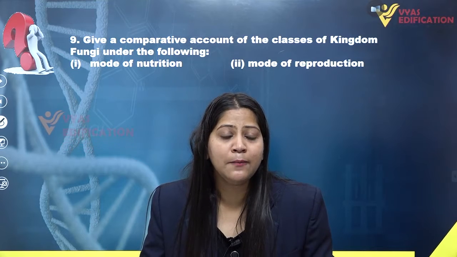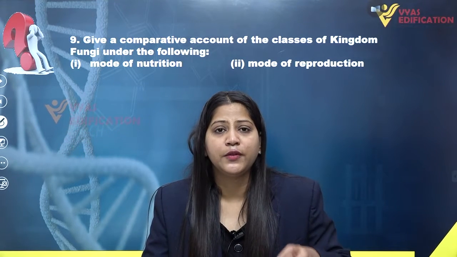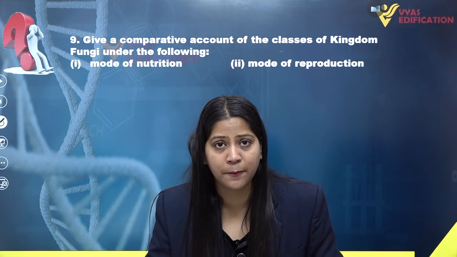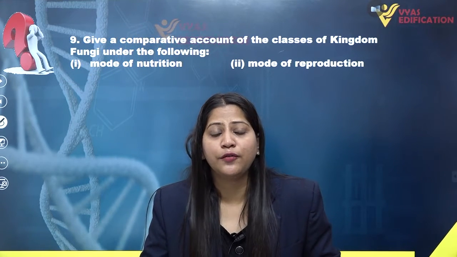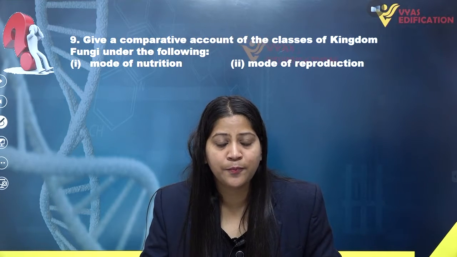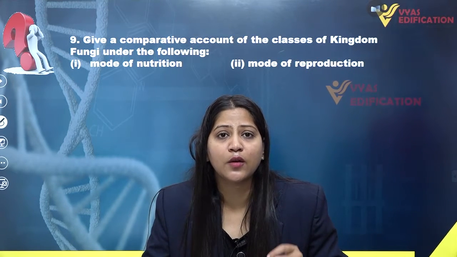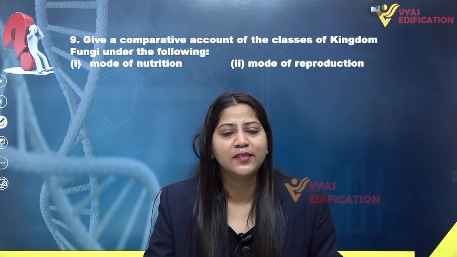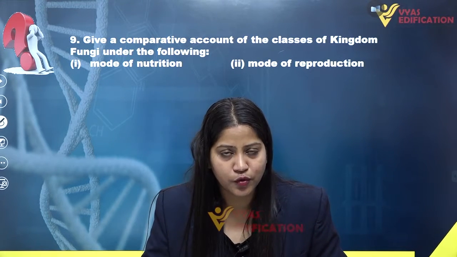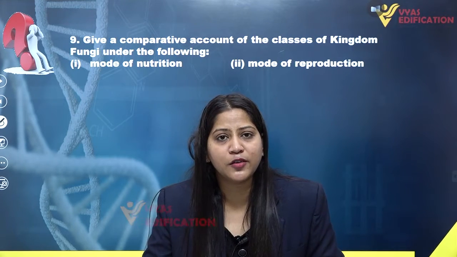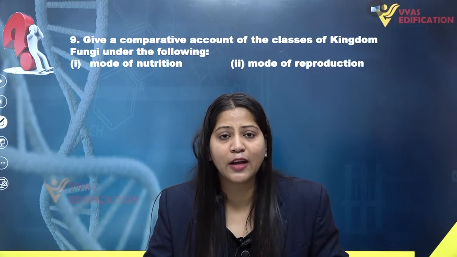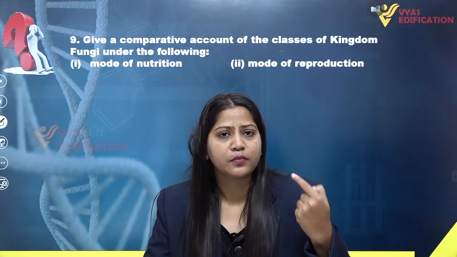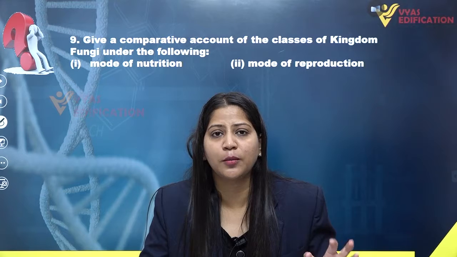Now what is plasmogamy? Plasmogamy involves the fusion of two different strains of hyphae. This results in the formation of a dikaryon stage, and this dikaryon stage will produce a basidium, inside which the four basidiospores are going to be produced. So this is how the members of the Basidiomycetes class of fungi actually reproduce. They do not reproduce through the production of asexual spores or asexual means of reproduction.